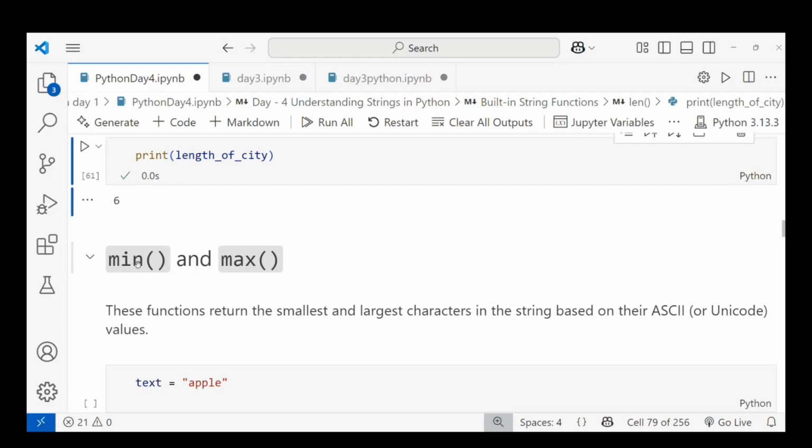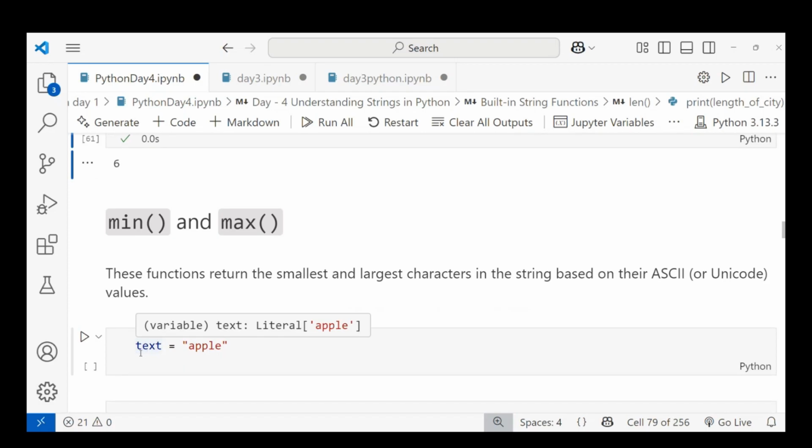I will explain ASCII completely in another class, don't worry. For example, the ASCII value of A is 65. You will get to know in upcoming classes.